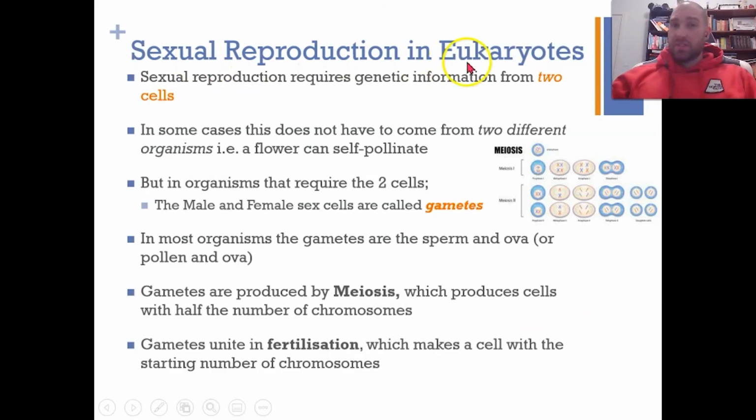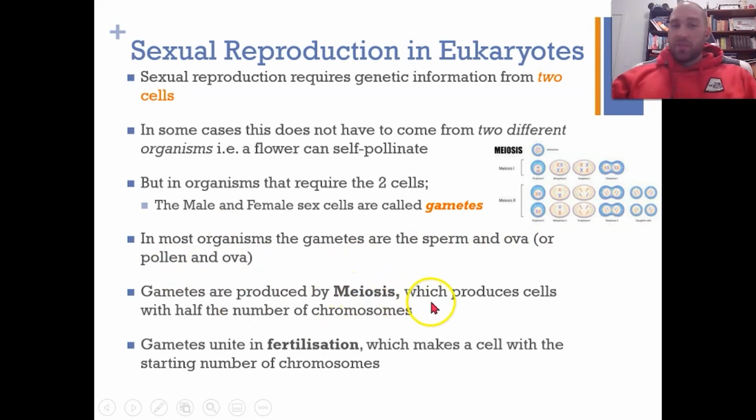Sexual reproduction leads to diverse offspring, and that's its benefit in terms of evolutionary history. So new carrots will make 2 cells, usually a male and female sex cell. A sperm and an ova is typical, and they're referred to as gametes. Sometimes things like flowers can do selfing, which is where the sex cells from the same plant can produce a new plant. We can't do that in humans. So we refer to sperm and ova in animals, but in plants you can get pollen and ova as well.